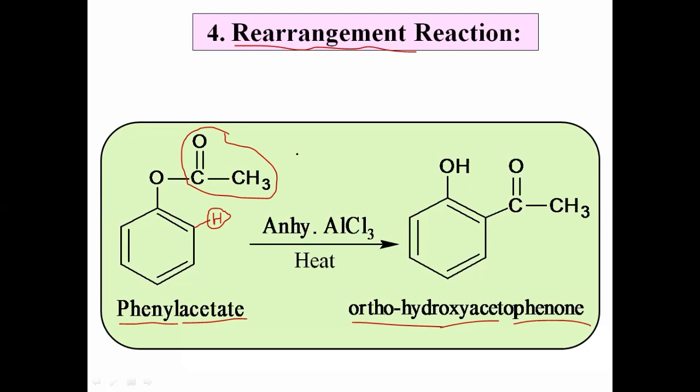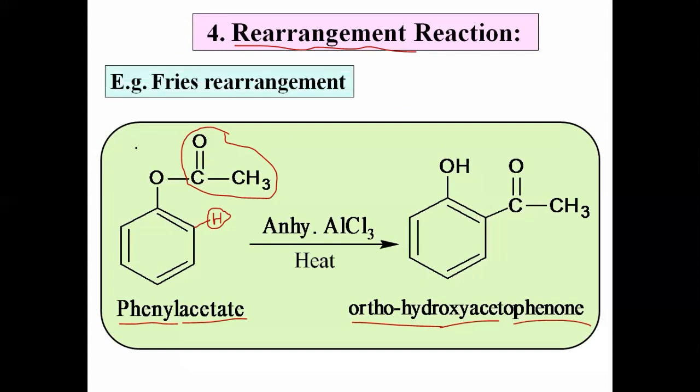In this reaction, there is no any substitution. There is no any addition. There is no any elimination. Just there is a migration of atom or group from one position to another position in the same molecule, and that reaction is called rearrangement reaction. And the name of that rearrangement is a Fries rearrangement. This is called Fries rearrangement. Okay, this is just about the types of organic reaction.